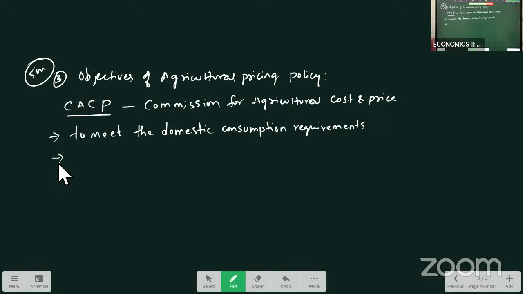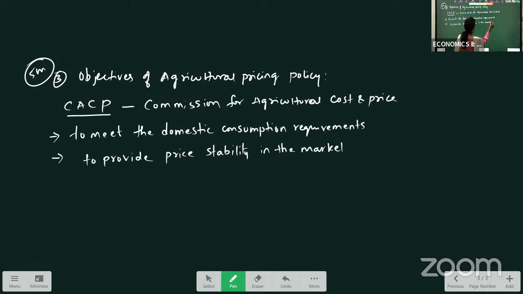Like that, pricing will be done to provide price stability in the market. Price stability means controlling fluctuations in the prices.